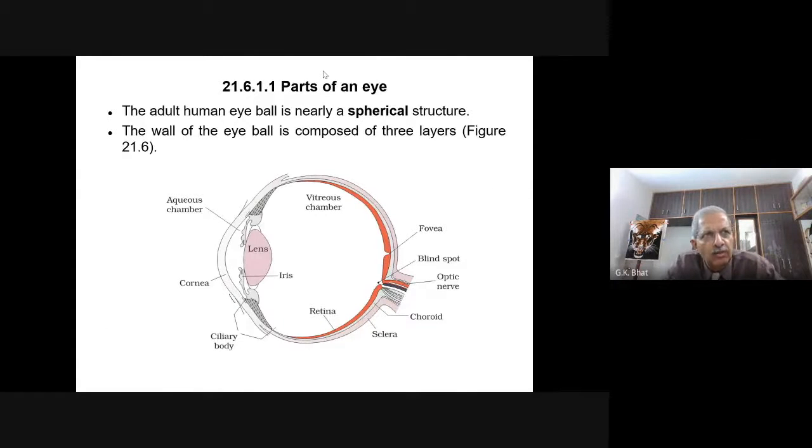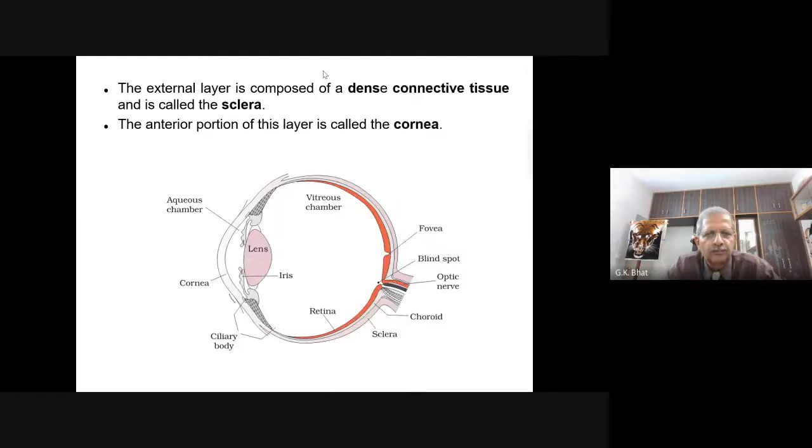The adult human eyeball, because the eye consists of the eyeball, is nearly spherical, not 100% spherical. It is a nearly spherical structure, and the eyeball is composed of three layers. The wall of the eyeball is made up of three layers. Which are these three layers? We shall look into this one by one.